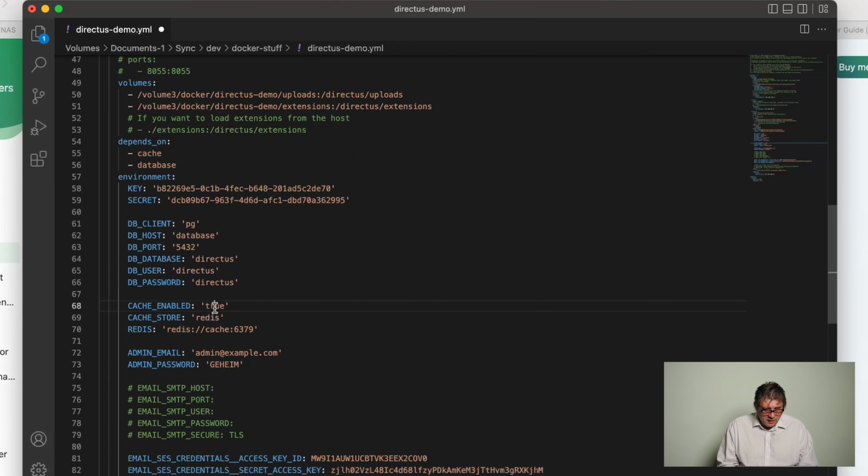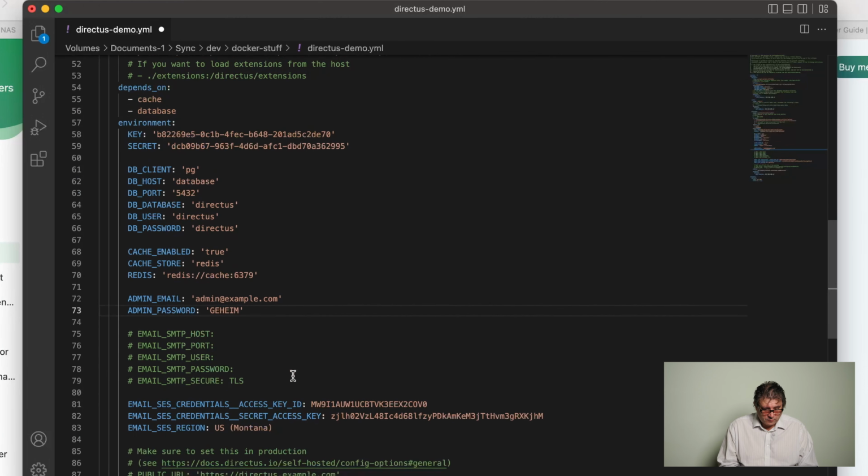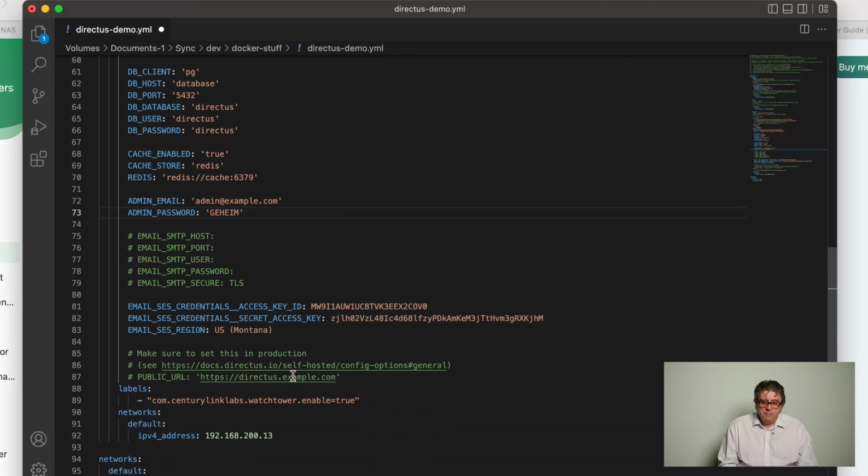Then, of course, the Redis and cache section, you can leave that exactly as it is given here. Now you have the admin email. Please adjust to something which you have, including the email address as well as the password. Now, if you want to send emails from Directus, you can either do that with the classical SMTP parameters.